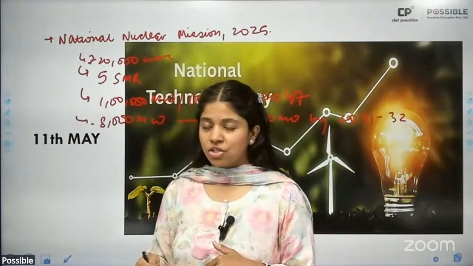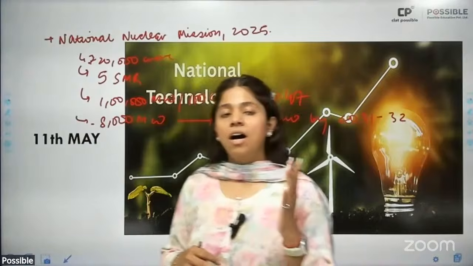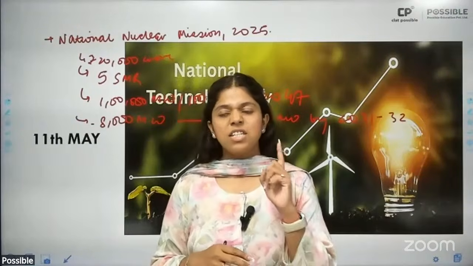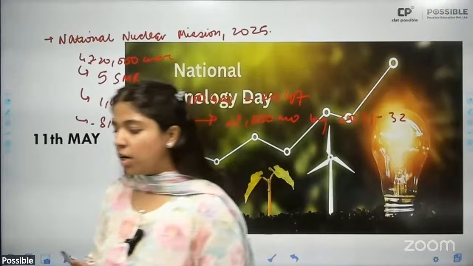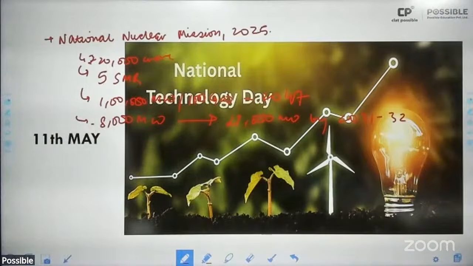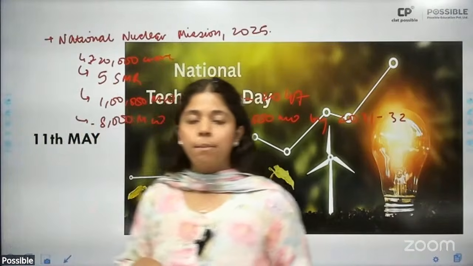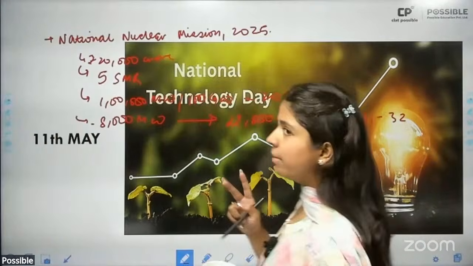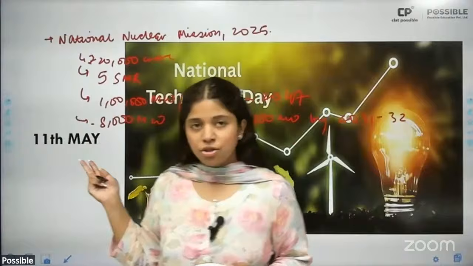So it is still in continuation this year. Then this year, another thing happened: India achieved criticality of its first fast breeder reactor, in the Kalpakkam nuclear power plant in Tamil Nadu. All right. So this has been achieved. Do remember Kalpakkam. Do remember this National Nuclear Mission.